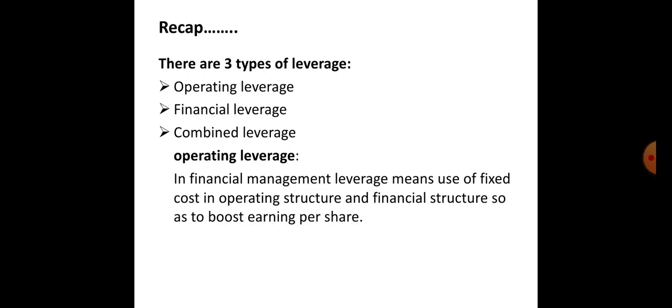First, operating leverage. Operating leverage means the use of fixed cost in the operating structure, and financial leverage means using fixed cost finance in the capital structure or financial structure.